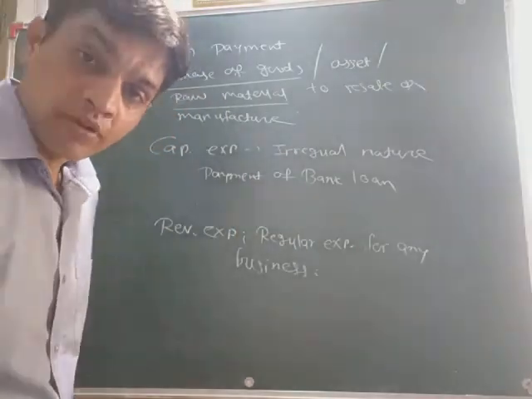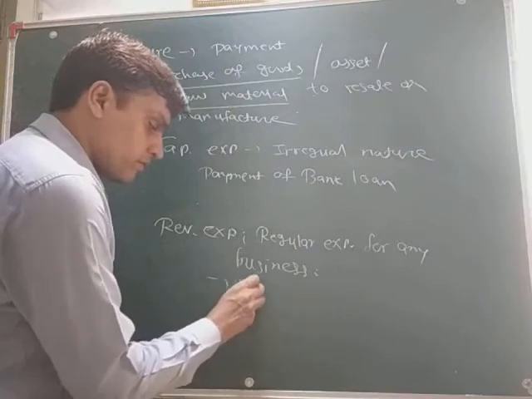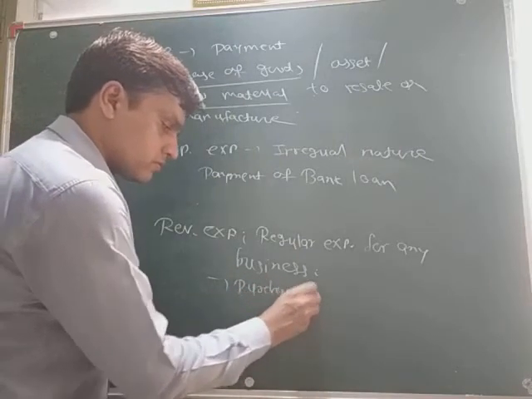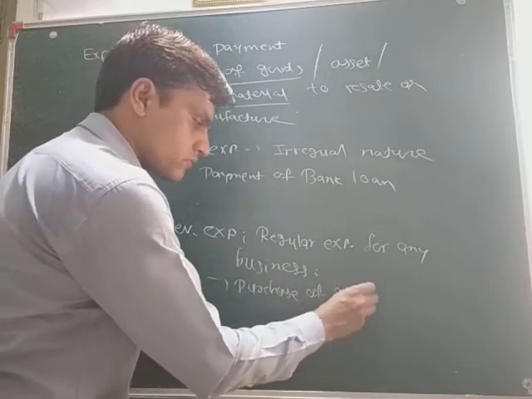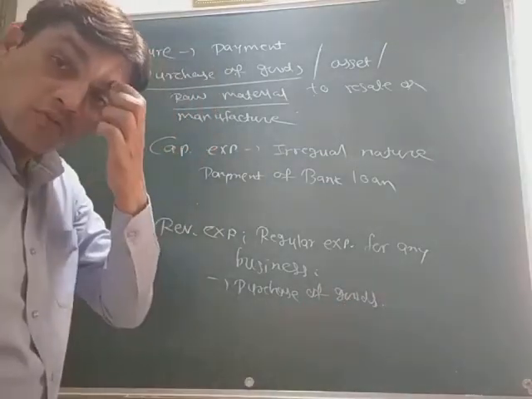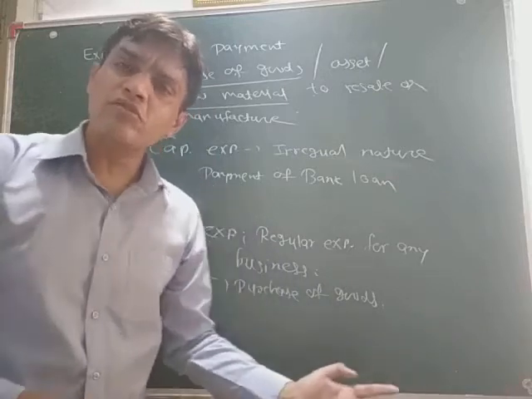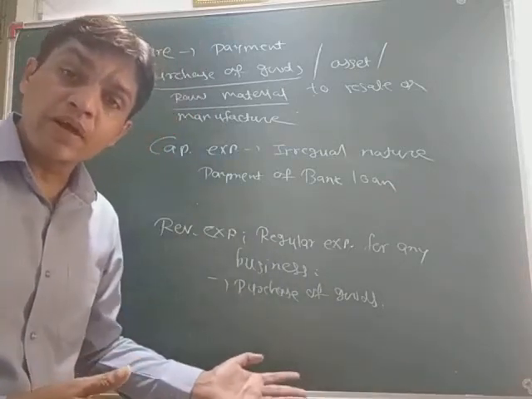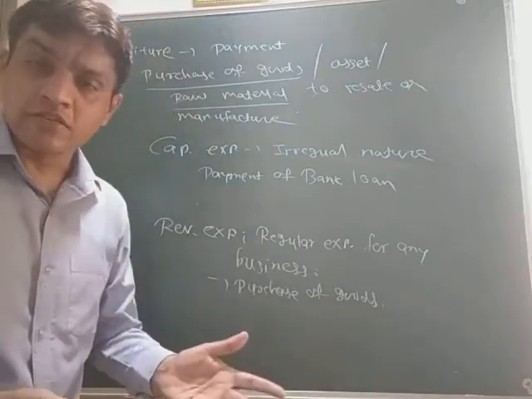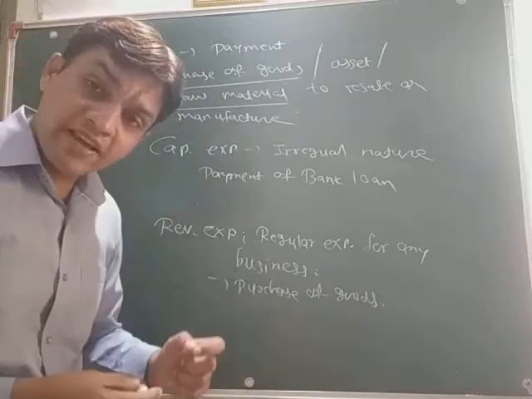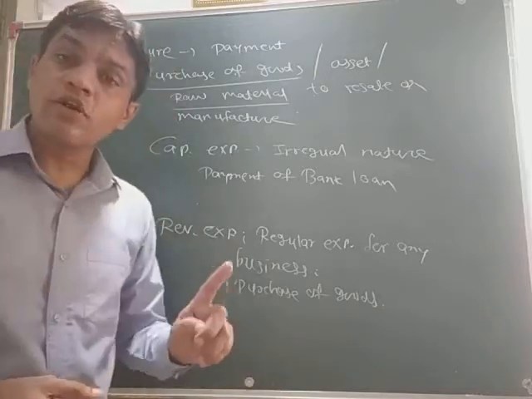I give an example for that. Purchase of goods or services to resell, purchase of raw material. Now you are doing this payment on a regular basis. So we can say that revenue expenditure is what?